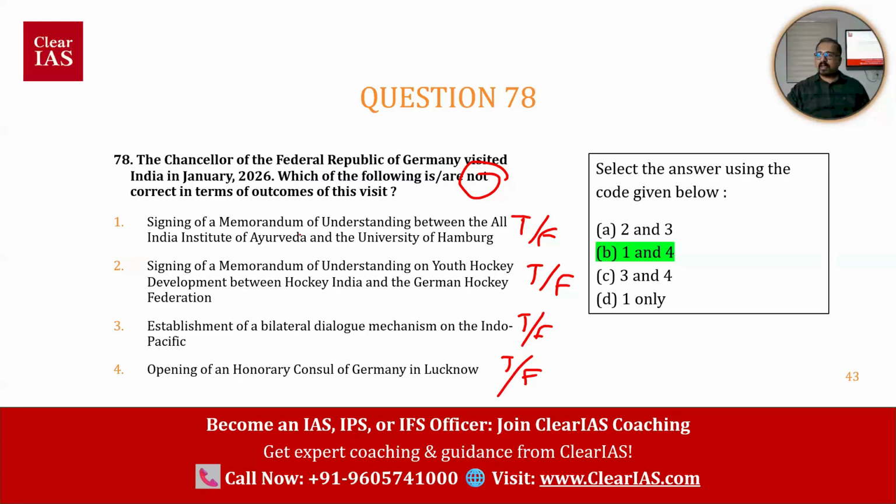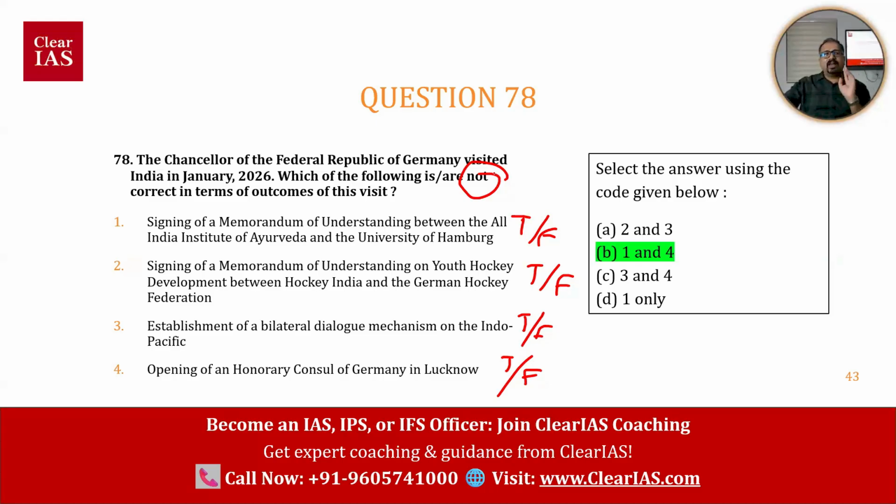UPSC, I have explained during our prelims marks booster classes also. UPSC can ask current affairs not just with respect to one year. Last one year current affairs is more important, but UPSC may not stick to last one year current affairs. They can ask contemporary affairs, maybe last 5 years or last 10 years. Any question can come connected with what is in the news. Everything may not be last one year, but last one year is very important. But among last one year, the last 6 months are more important. And the most important month you should never skip is January month current affairs.